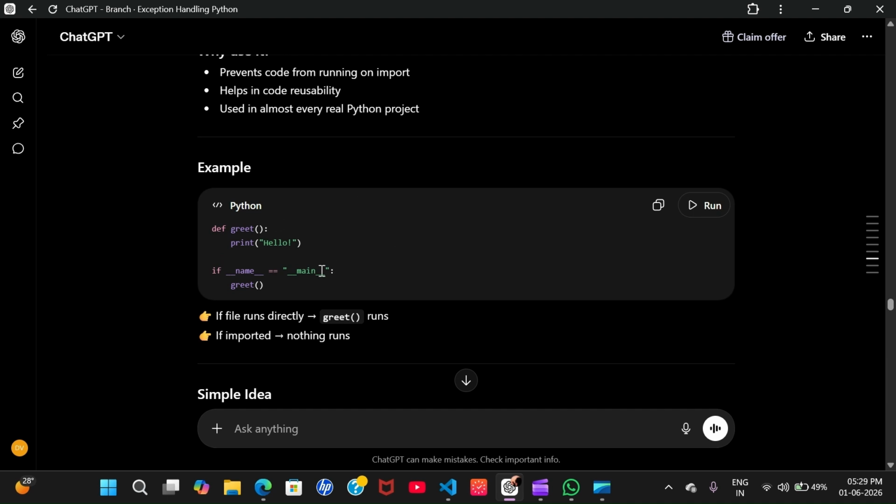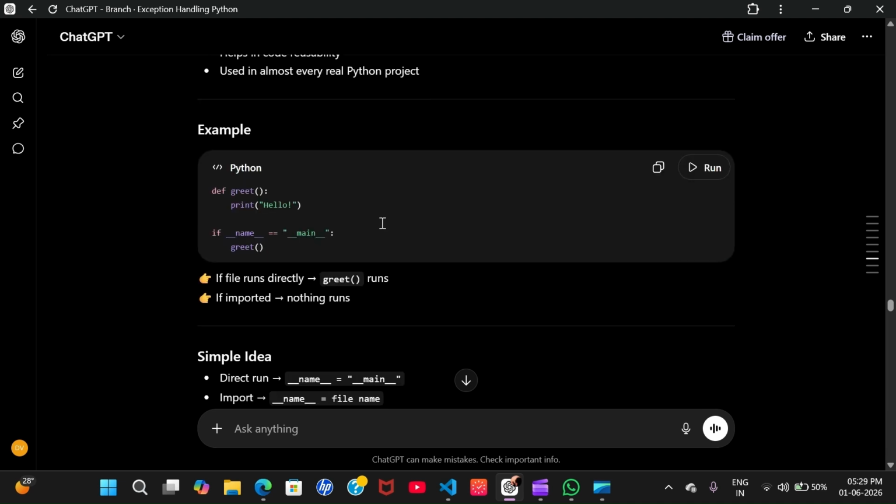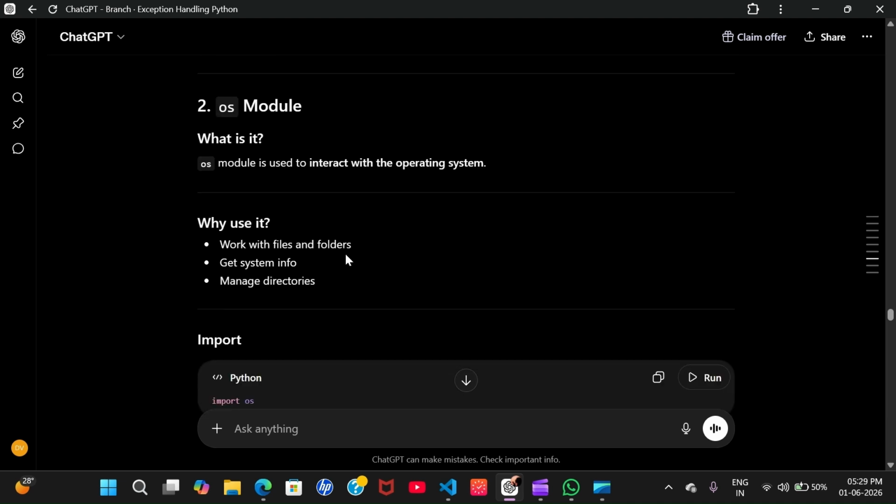See, this is a line of code. If I run this, then the greet function will be printed, because it will always be true. But what if I import this file into another file? Then this will not be printed. So what is the use of this? It prevents code from running on import and helps code reusability. It is used in almost every Python project. So if the file runs directly, then greet runs; if imported, then nothing will run.